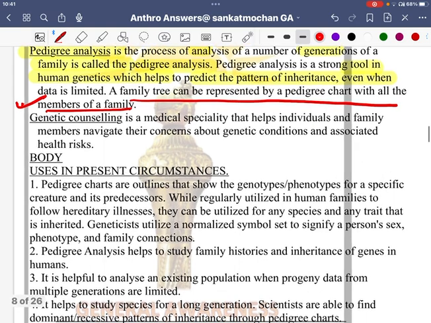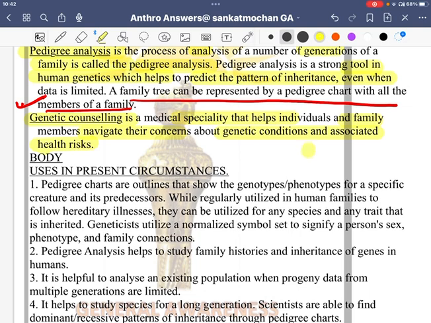So now let's move forward. Genetic counseling is a medical specialty that helps individuals and family members navigate their concerns about genetic conditions associated with health risks. Now, there is an example to remember.